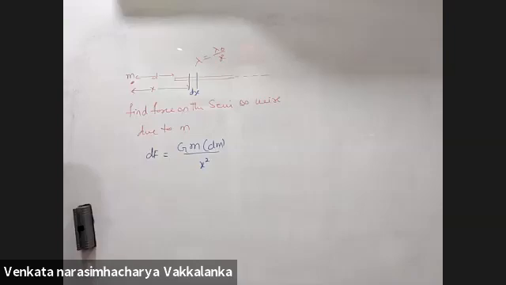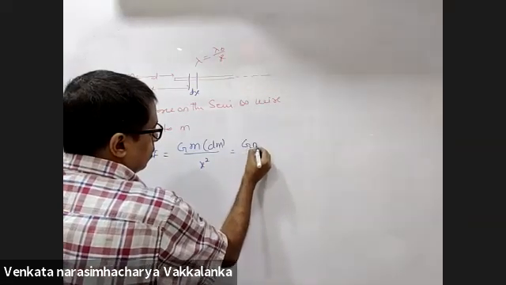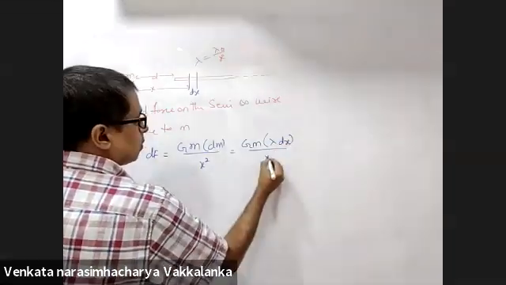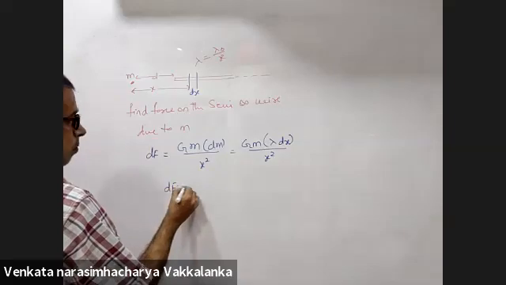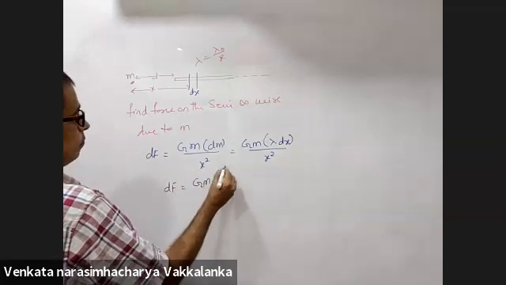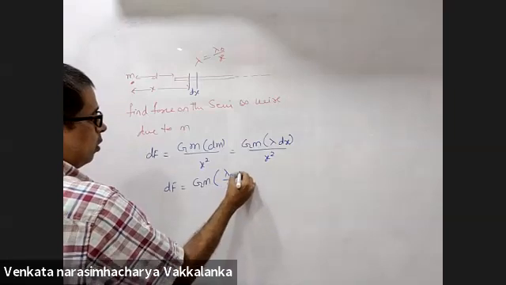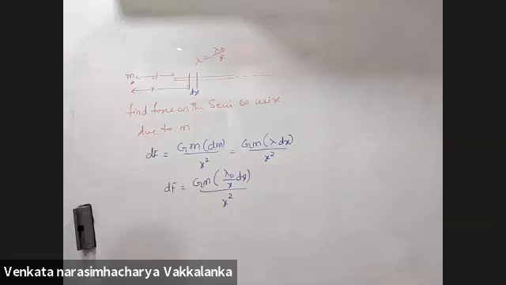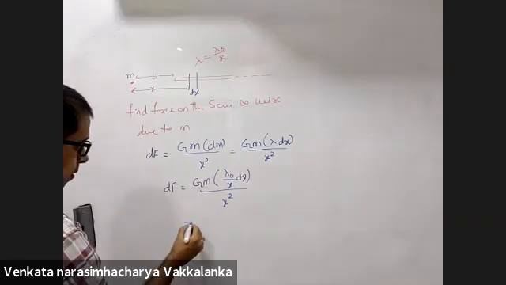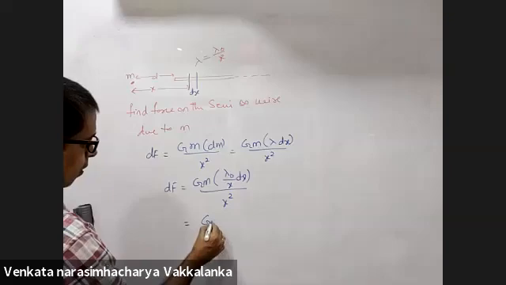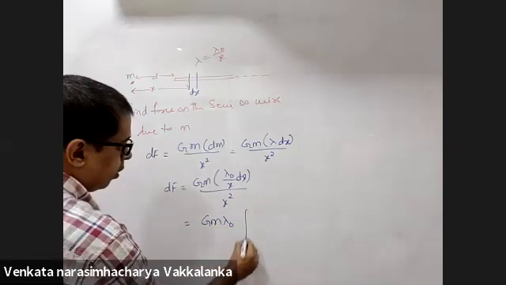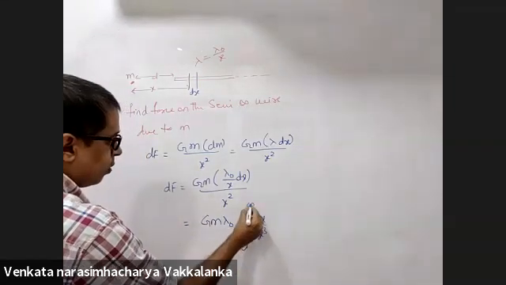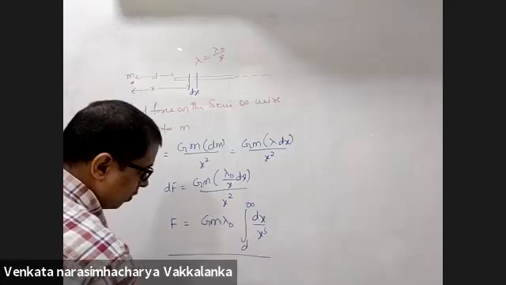Force between them is G m1 m2 by r square. dm is lambda dx. Lambda naught by x dx divided by x square. G m lambda naught integral dx by x cube, from d to infinity, is the force.